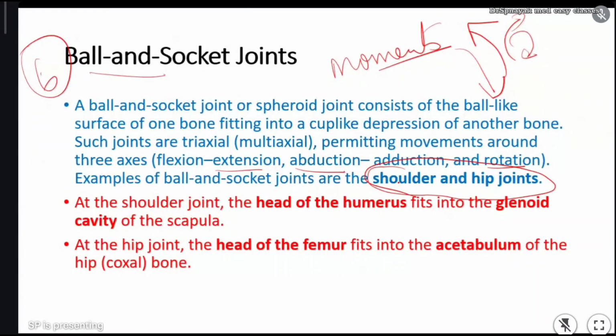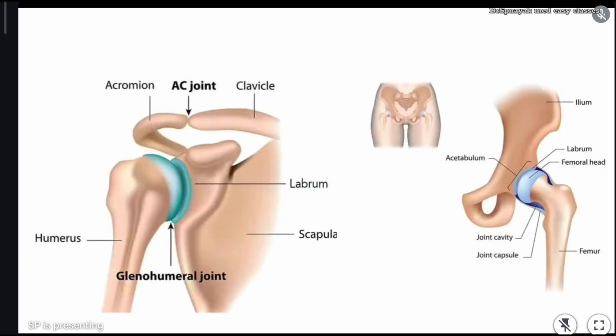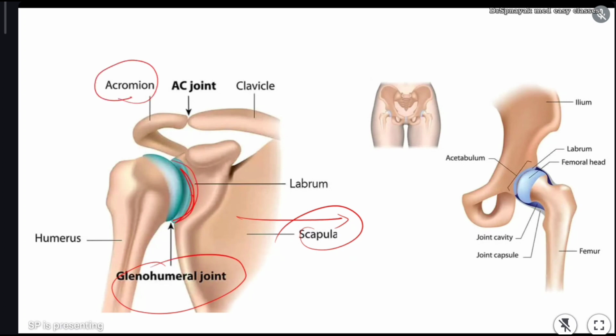In the shoulder girdle, the head of humerus will come and sit into the glenoid cavity of the scapula, and that will form a ball and socket joint. I'll try to show you the image. You see, this is the scapula. This bone is the scapula. Here it is already written. The scapula has 3 processes, I told you. One is the glenoid cavity. Here, the glenoid cavity. We have the acromion, and we have one more process where muscles are attached. In the previous class I told you.